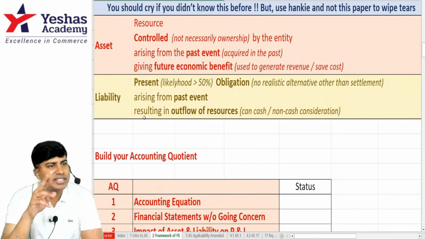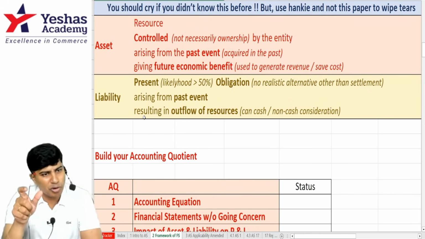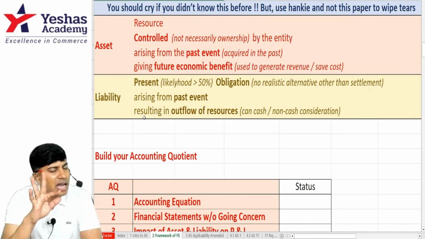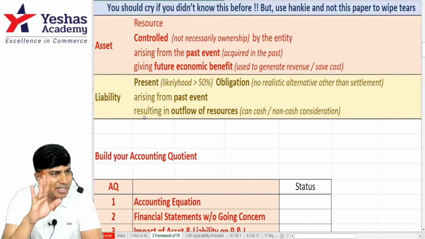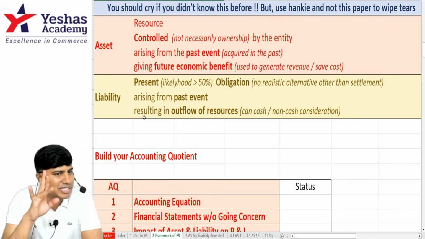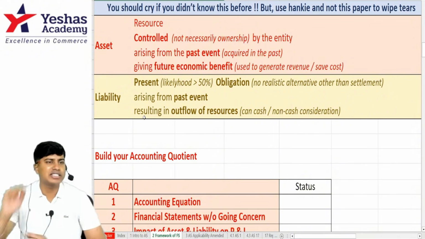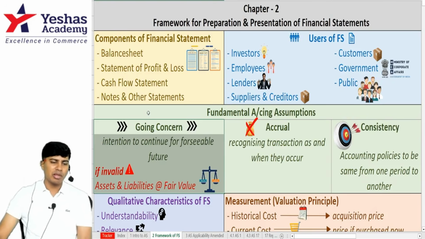You should know: assets equal liabilities plus capital. Capital plus profit together is called equity. Assets equal liabilities plus equity. I can send liabilities to this side. It will become assets minus liabilities equals equity. That's it. We have revised all the concepts that are required to solve all the possible questions on chapter 2, Framework for Preparation and Presentation of Financial Statements.